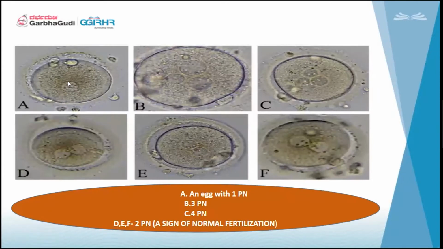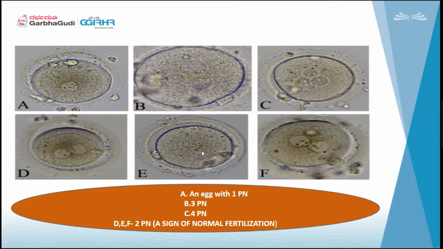Some live examples. If you see, this is 1 PN. Only 1 PN is there, so again abnormal fertilization. You can see 3 PNs here: one of smaller size, 2 of bigger size, with scattered NPBs. Again abnormal fertilization. When we see such fertilization, we mark it and keep it separate. Here you can see 4 PNs. Here 2 PNs are aligned correctly. Here again 2 PNs, but the NPBs are very few, so again not of good grade.